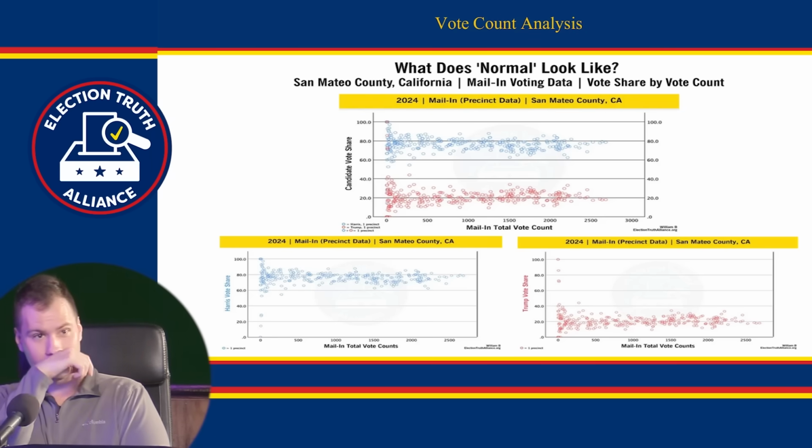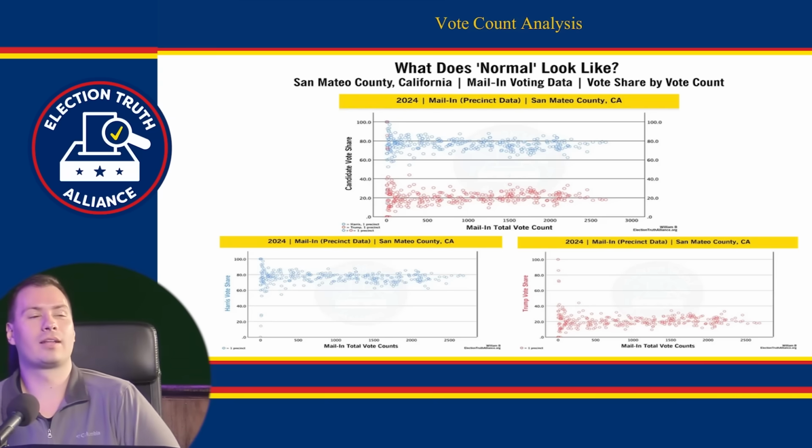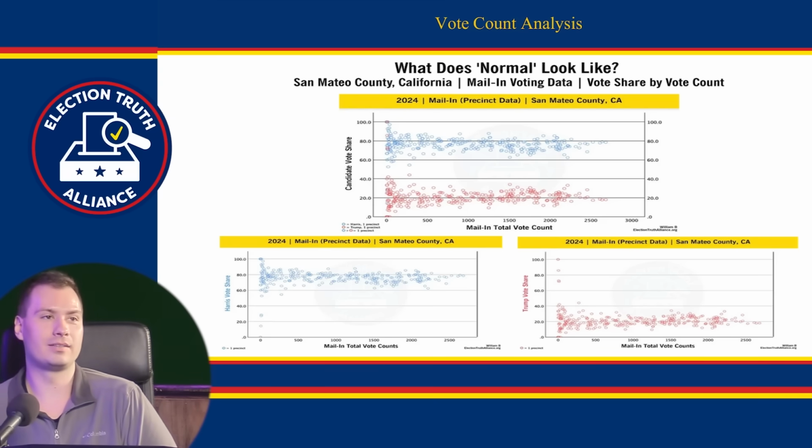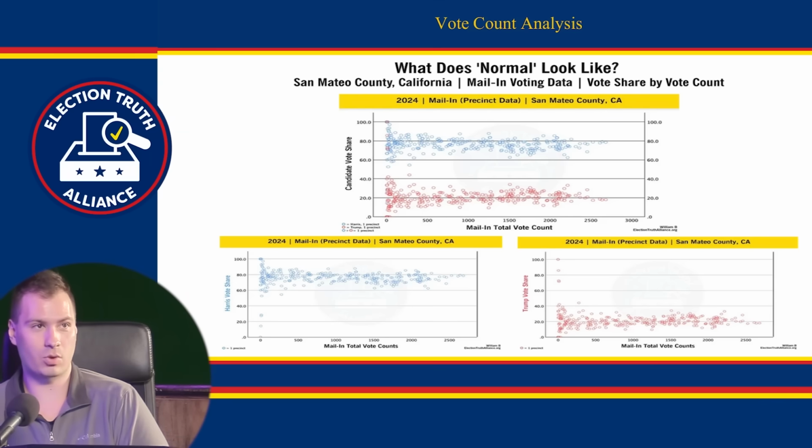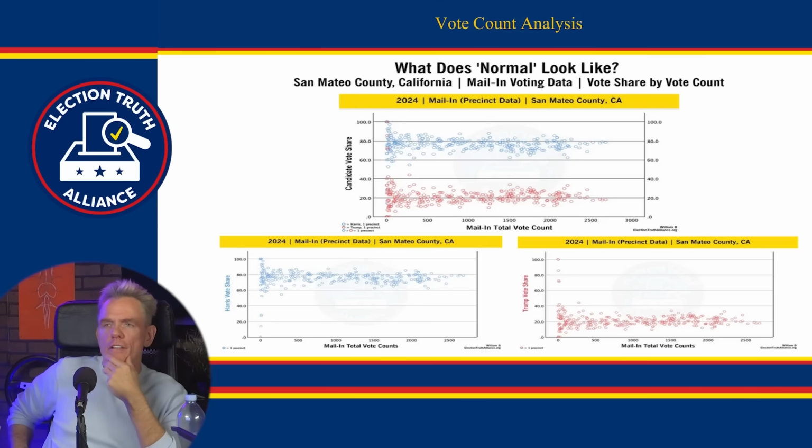This was the graph that made my brain hurt. On the top, this one's hopefully going to be super simple, because this is going to be our baseline. If you take nothing else from this, this is what we are arguing is more normal. The way you read this, we're going to look at the top graph. This is the 24 election. This is for mail-in voting, by precinct. And this is San Mateo County, California, near home. I'm a Bay Area boy.